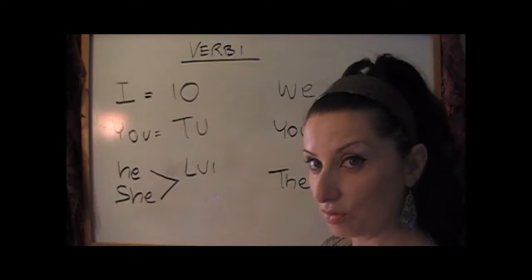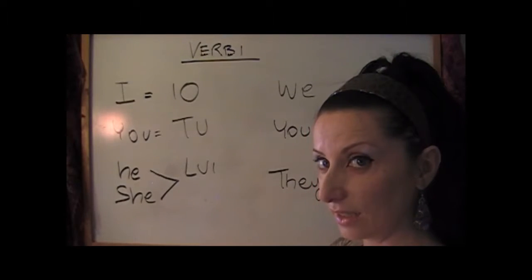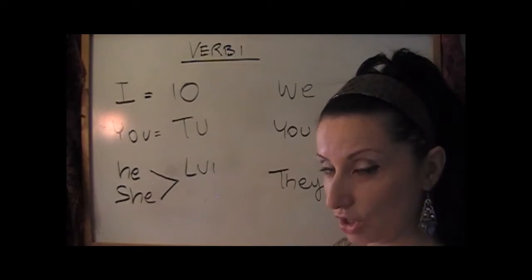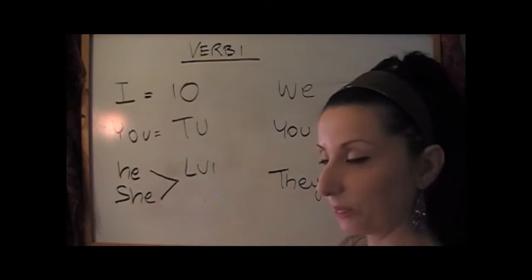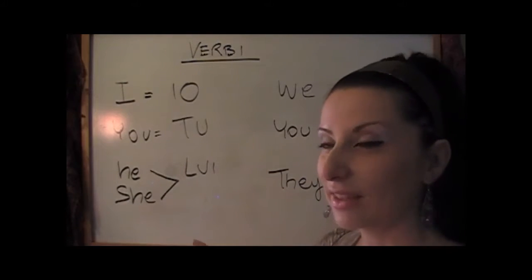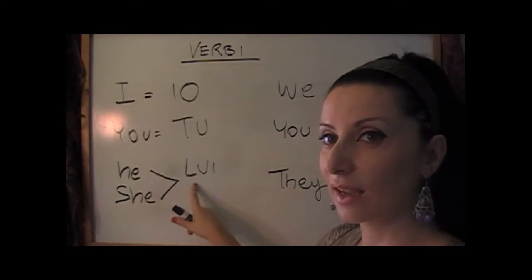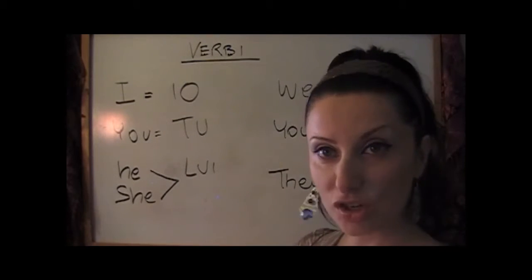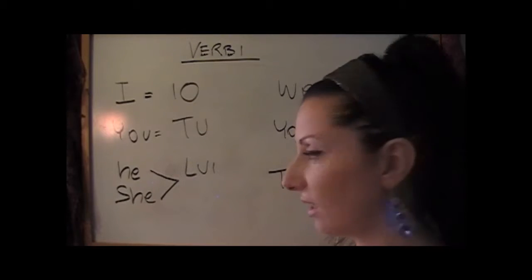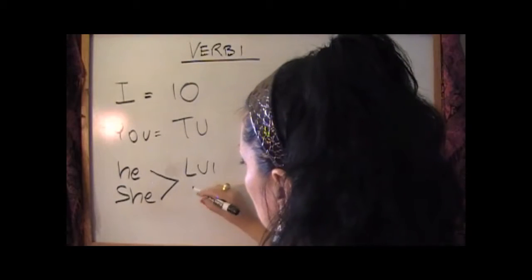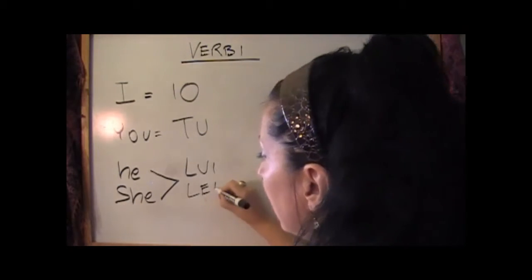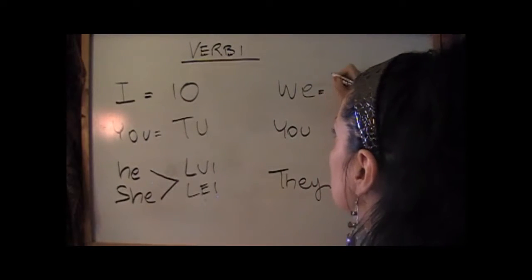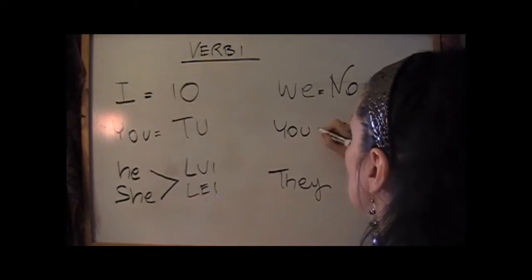You're going to learn to pronounce that in the lesson about rules of pronunciation in video grammar 1. So in Italian you read everything. This is he, a man, and is lui. Instead, she will be lei. We, in Italian, is noi.